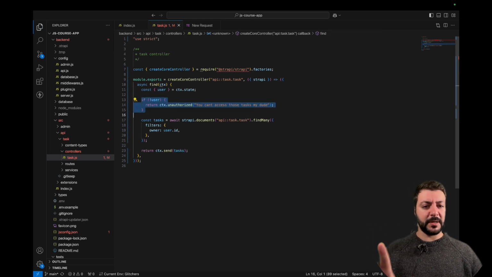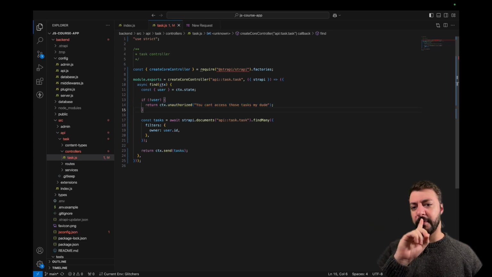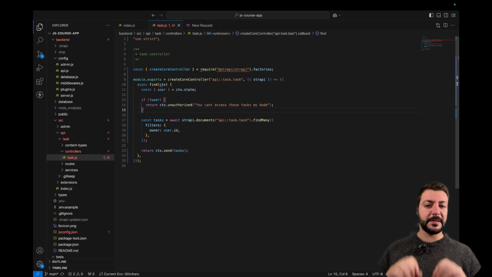Well, actually we're going to go through with this, and I'm telling you why. We're going to go through with this because this is exactly what we need. This is our controller. This works. We're saying, I'm getting the user from the request, ctx.state, and this is something that Strapi does automatically.